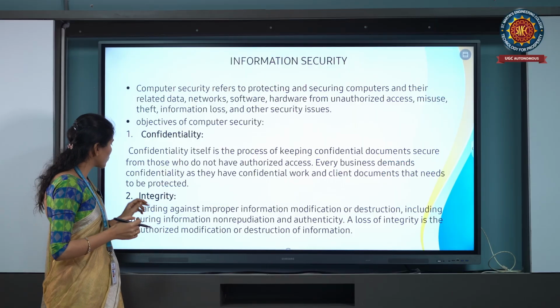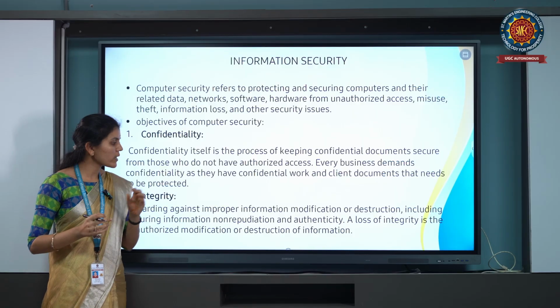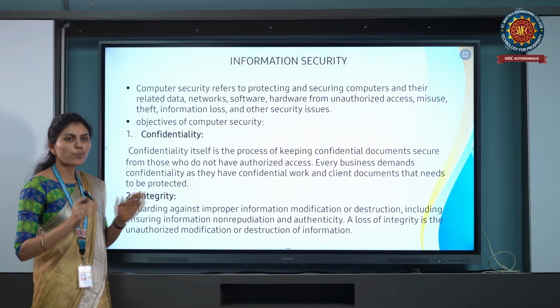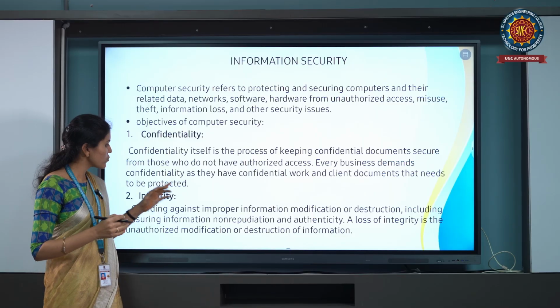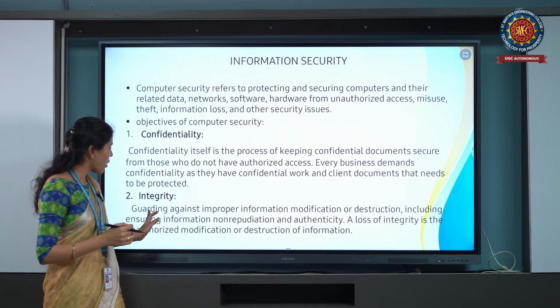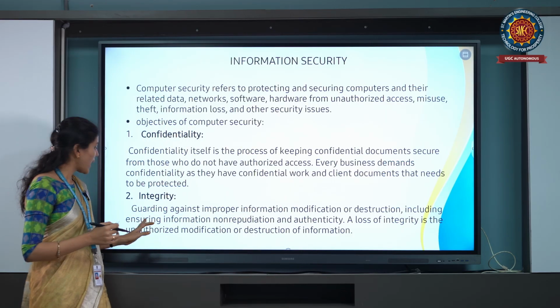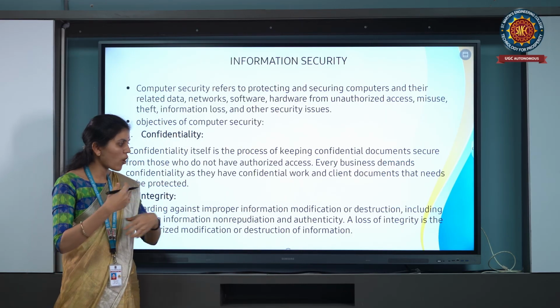Then next, integrity. What is integrity? Integrity is also one kind of protection. It is guarding against improper information modification or destruction, including ensuring information non-repudiation and authenticity.